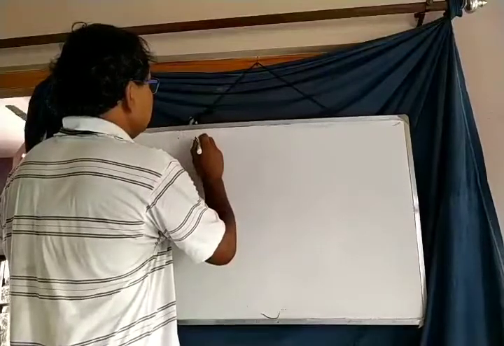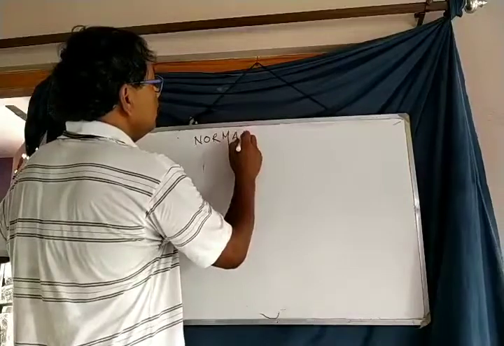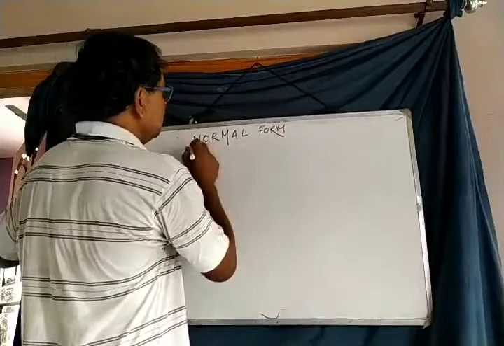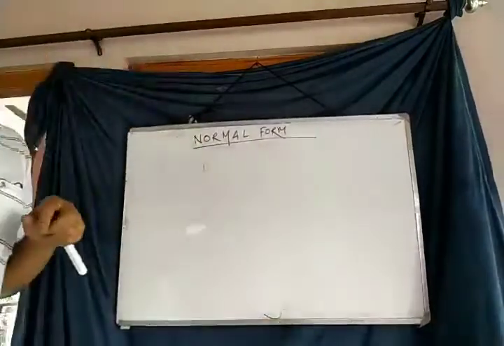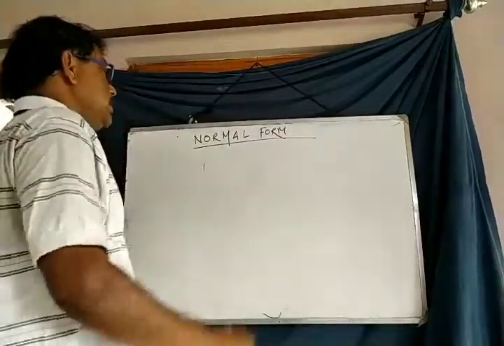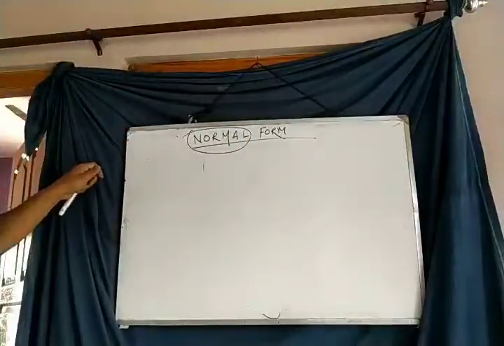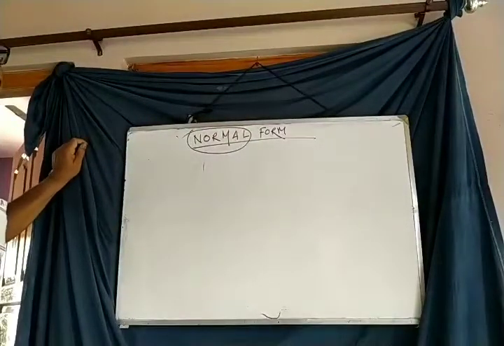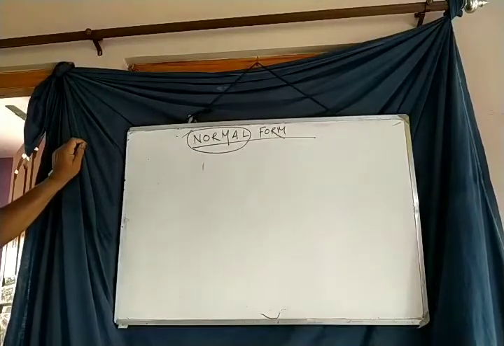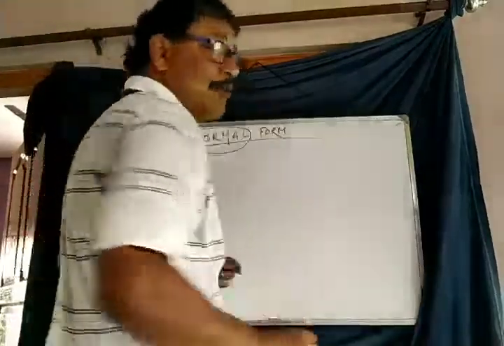This form is called the normal form. What is the normal form? The word normal tells us that there is a normal in this form. From where to which is the normal?